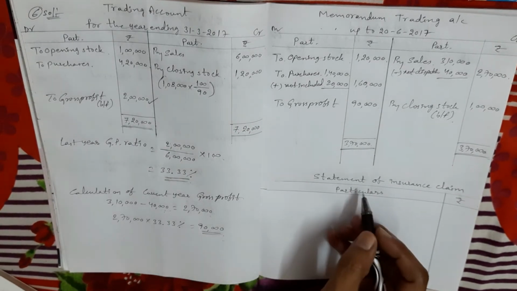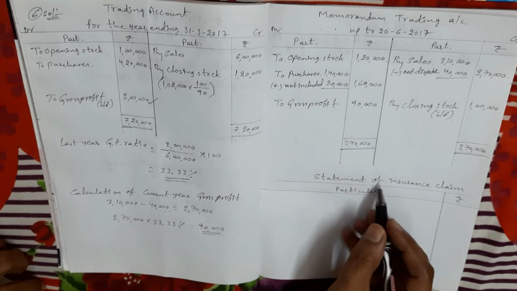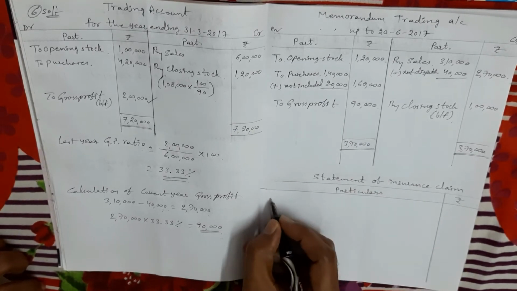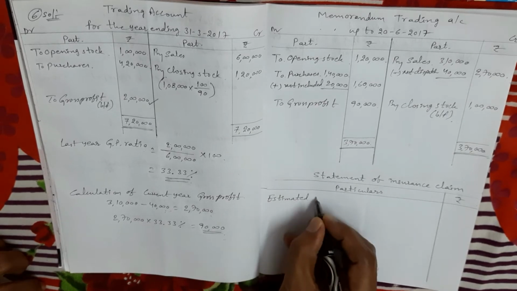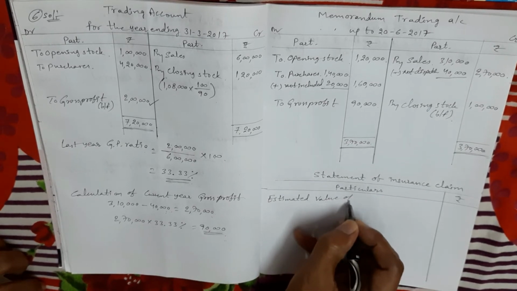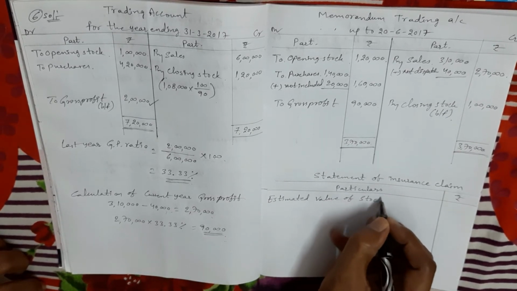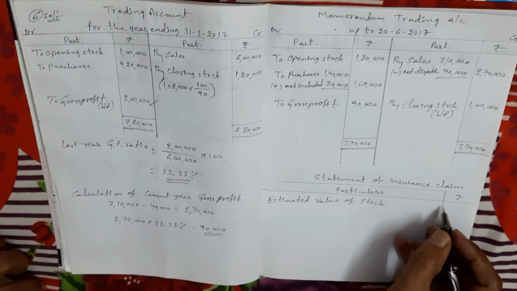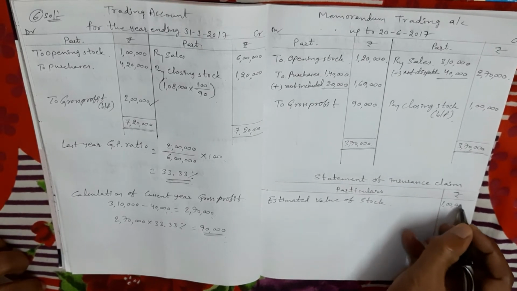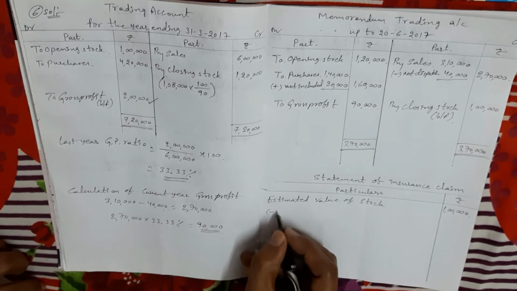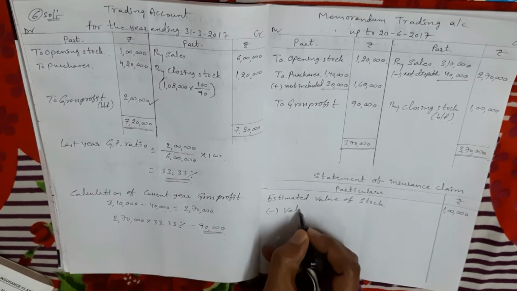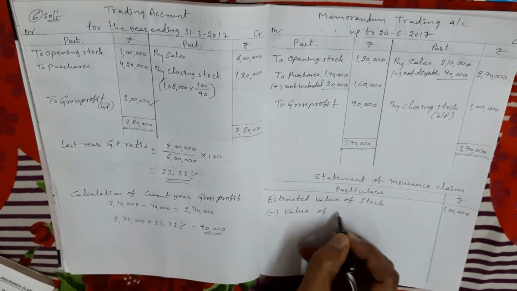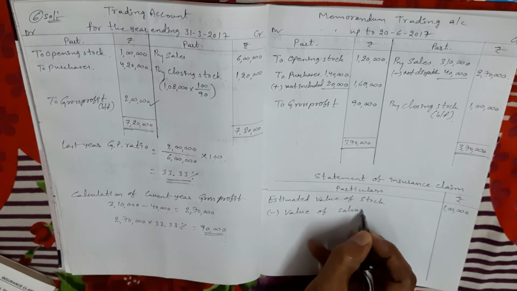Okay, so next we take that amount in the statement of insurance claim as the estimated value of stock. Estimated value of stock is 1 lakh. From this, to calculate the actual loss of stock, we deduct the value of salvaged stock.